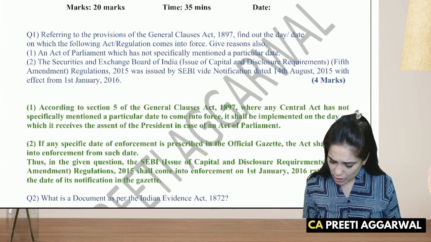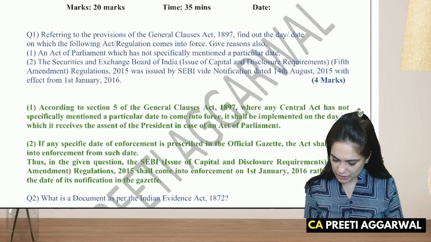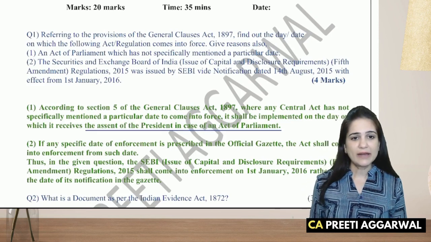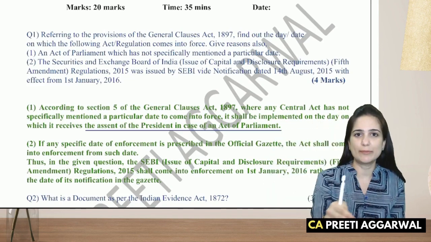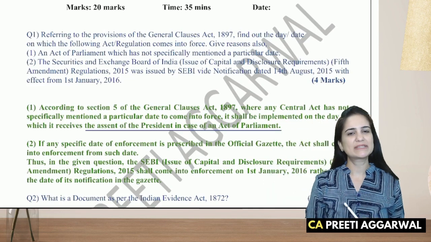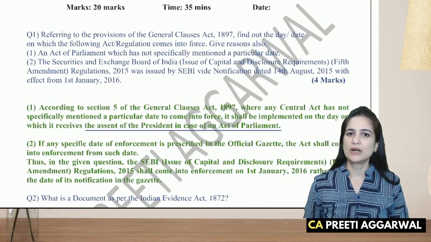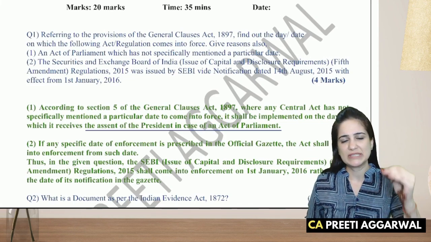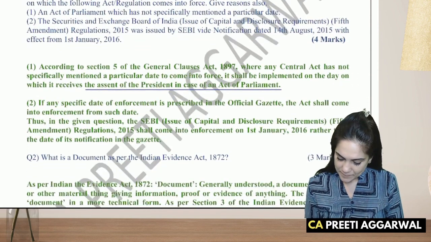So if the date is not mentioned, then the act will be assumed to come into force on the date on which it receives the assent, the consent of the president. And if it is published in the official gazette and that date is available, so instead of the president, you will say that the act comes into force on the day on which it is published in the official gazette. But since that is not given, so you can write the date on which it receives the assent of the president. But official gazette point can also be mentioned. For this, you will give yourself 2 marks.